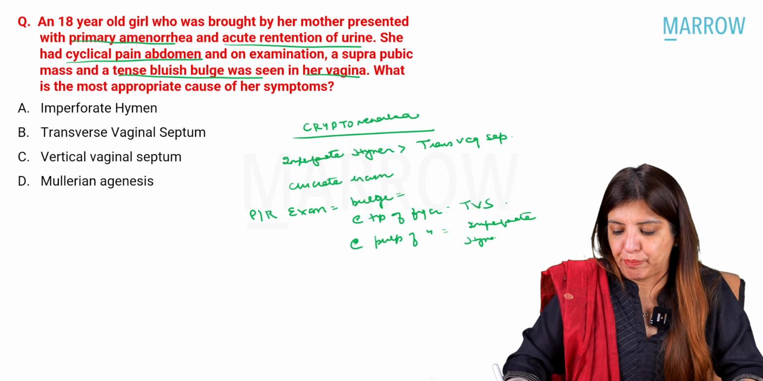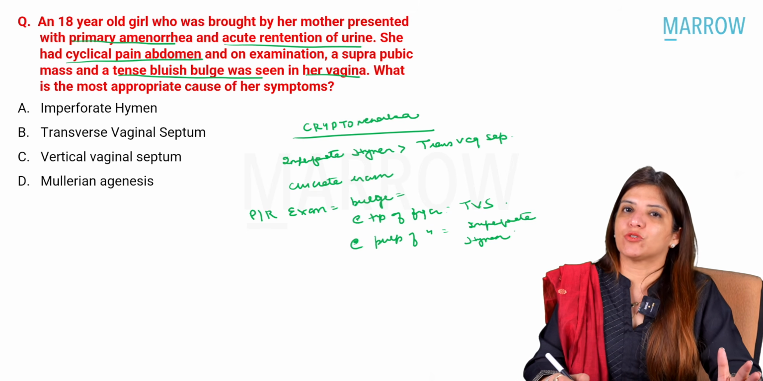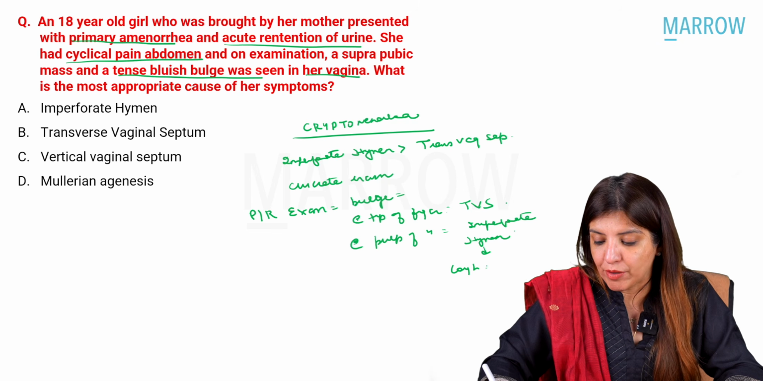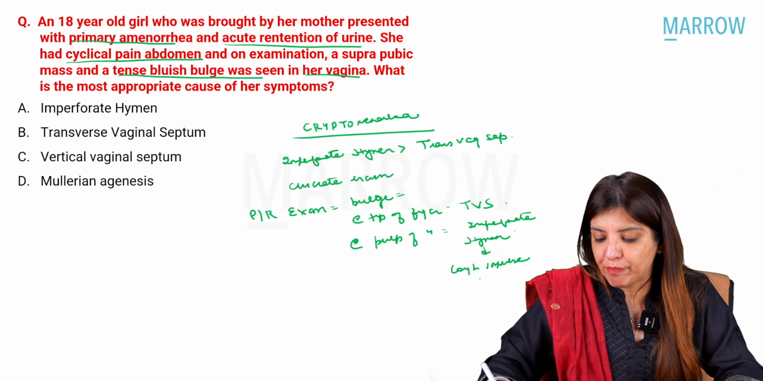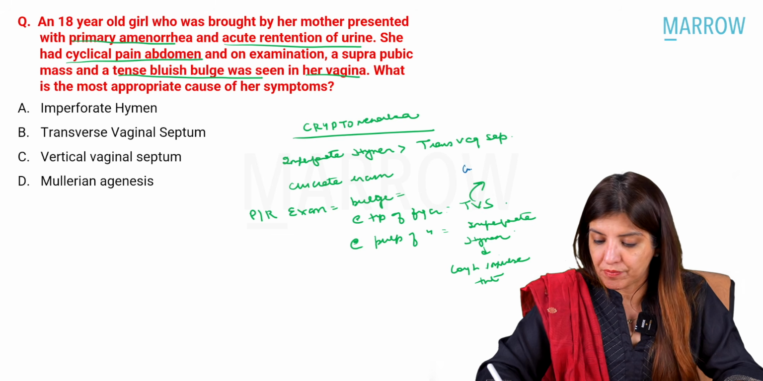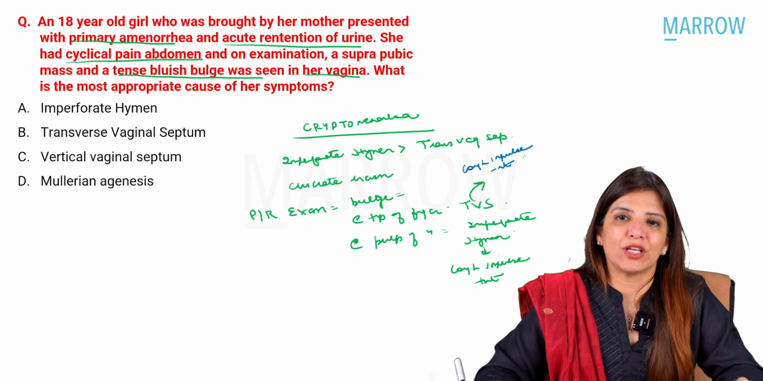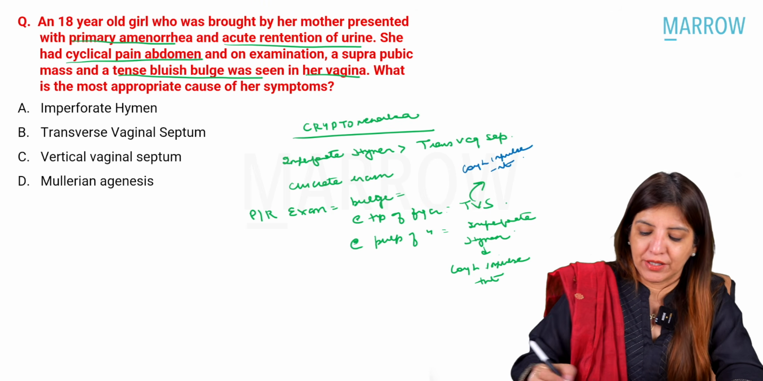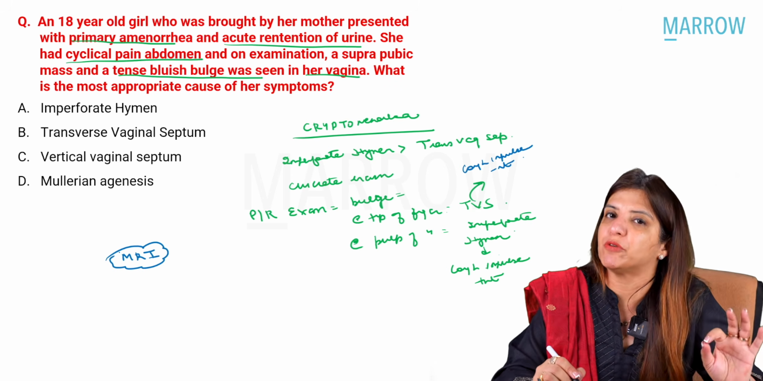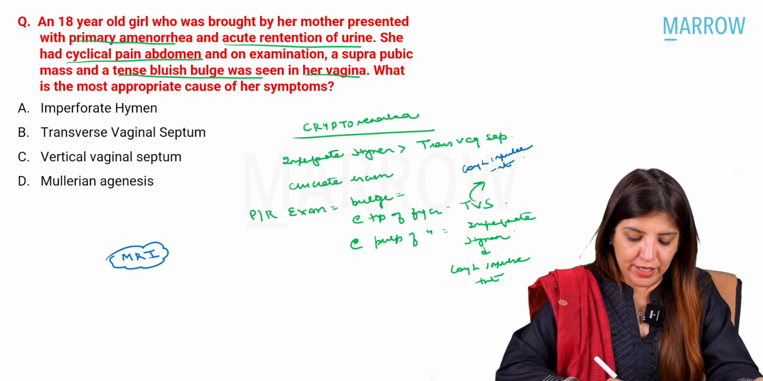So, these are a few practical things which you should keep in mind. Normally, you can differentiate a transverse vaginal septum and imperforate hymen by the findings, because in case of imperforate hymen, cough impulse will be present, whereas in transverse vaginal septum, cough impulse will be absent. But suppose you are unable to differentiate between them in this manner, then you have to do MRI. MRI is the best method to differentiate between transverse vaginal septum and imperforate hymen, right? Coming to the next question.